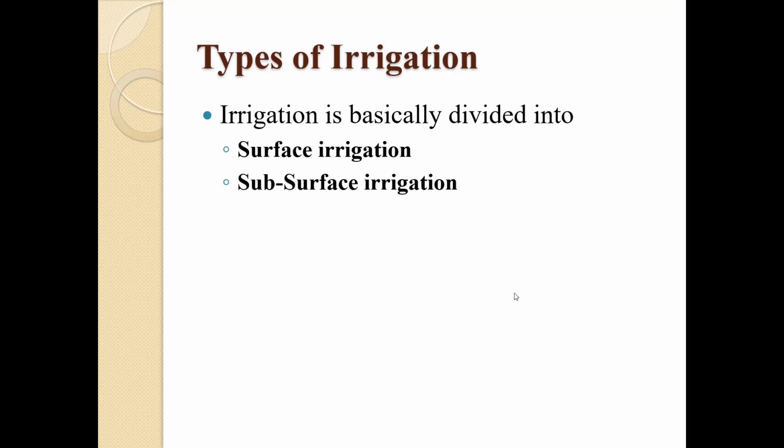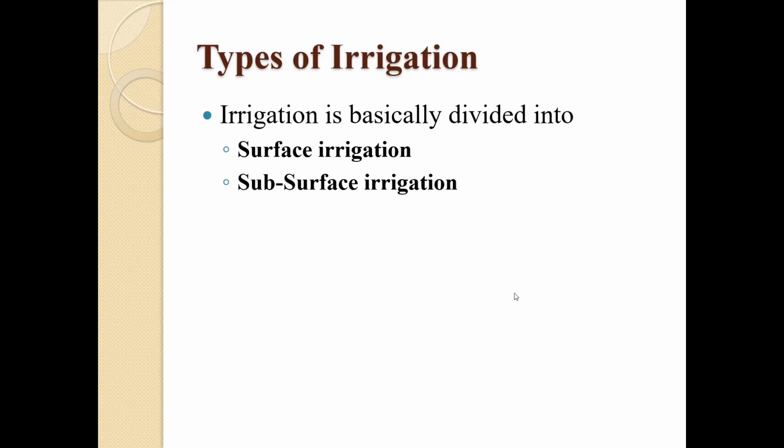So in the last lecture we have seen what irrigation is, what the types of irrigation are, what the need of irrigation is, and what the ill effects of irrigation are. So today we are going to see the types of irrigation. Basically it is divided into two parts, that is surface irrigation and subsurface irrigation.